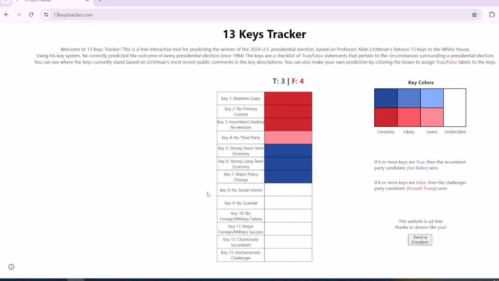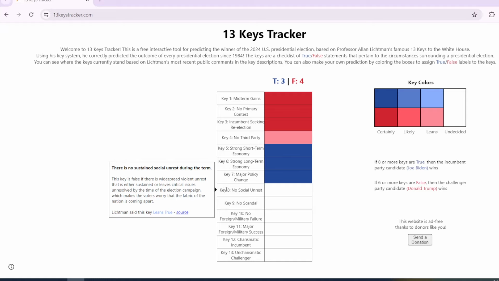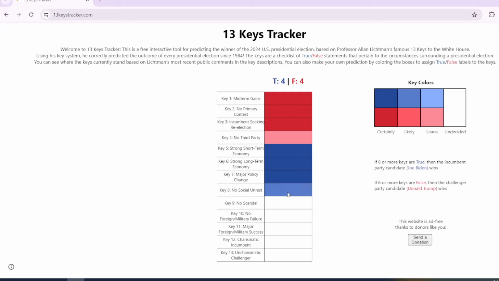And then as for key #8, no social unrest. Now, with regards to the pro-Palestinian protest, that is not really good enough in my opinion. I think something like BLM would be a greater example of social unrest. Something like the pro-Palestinian protest, we're not really seeing that as strong as BLM. So that key will lean in favor of the Democrat, whoever replaces Joe Biden in this scenario.